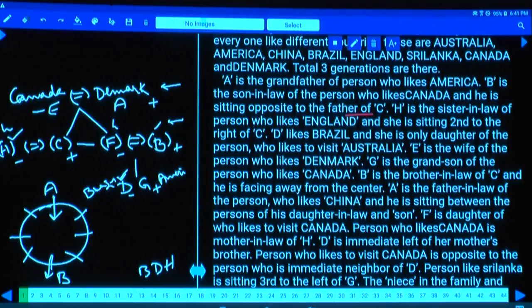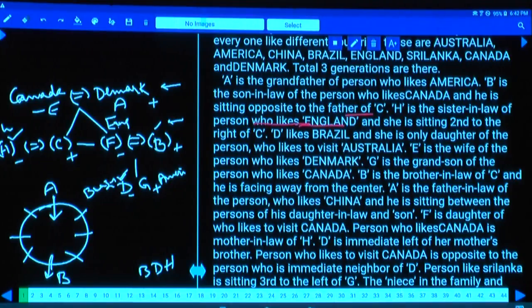H is the sister-in-law of the person who likes England. And who is the person from England here? F is the person from England. Isn't it? And H is the sister-in-law of the person from England. That means the person from England is F. F's brother is C. Brother's wife is H. H is the sister-in-law of the person who likes England.